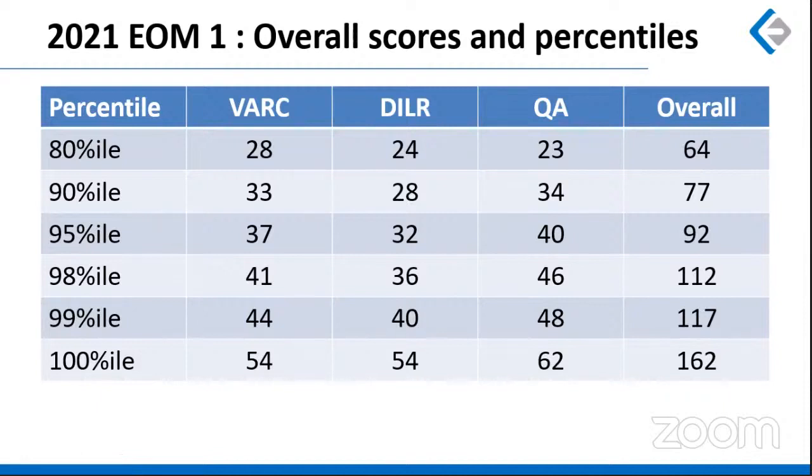Once you secure a level of 80 percentile, your next target has to be to reach 90 percentile. So you'll be keeping this number in mind, which is 77. That is how you set a milestone in between, rather than directly targeting the ultimate score. So these are the different milestones you need to cross one by one, that is 80, 90, 95, 98, in order to reach your final target of 99 percentile, which is kept at 117. So this is how you can pursue these numbers. Do not look at the ultimate target straight away. Always take a look at the milestones.